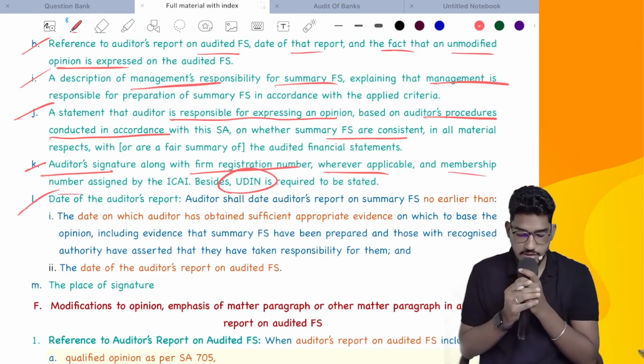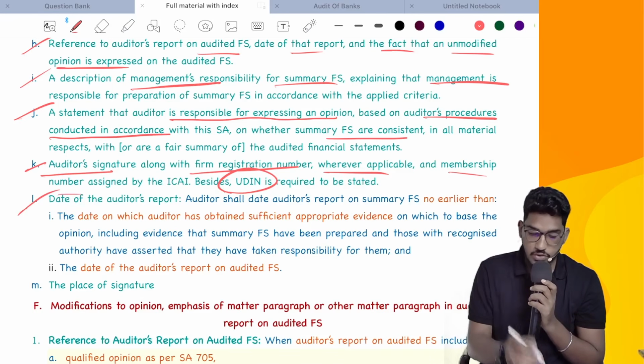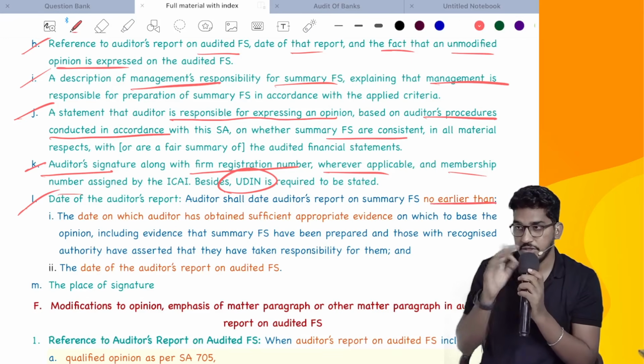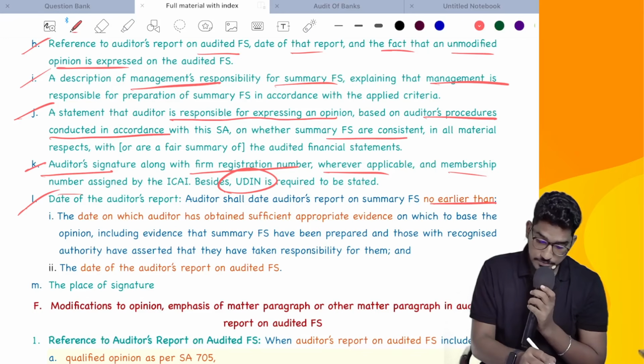Then the date of auditor's report. What the standard says here is that the auditor's report on summary financial statements shall not be earlier than... that means it should be later than which date? It should not be earlier than the date of the opinion.